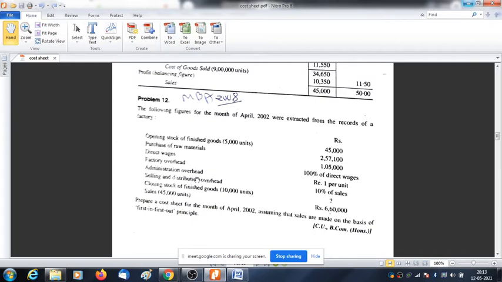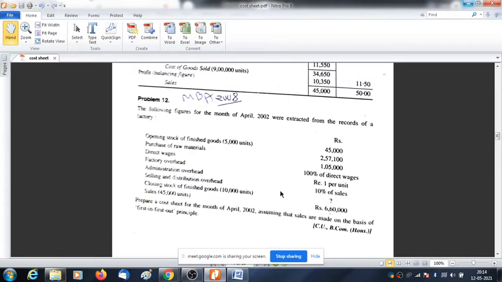Next comes administrative overhead. All of you, please mute yourself, and only if you have any question, then unmute, because the voice is coming back. Administration overhead is given rupees 1 per unit. Of which unit? Unit means production unit. Always keep in mind, administration overhead is always computed on production unit. So we need to multiply this 1 with 50,000 units, the production unit we got, so rupees 1 per unit. So we'll have cost of production.